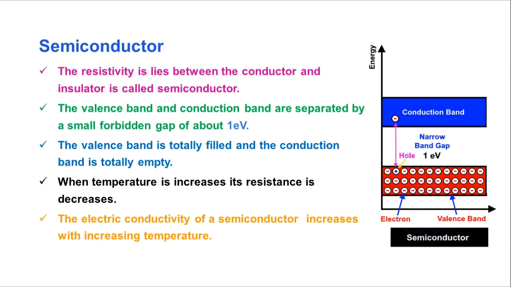Conductivity and resistance are inversely proportional. When resistance is more, conductivity will be less; when resistance is less, conductivity will be more. So the electric conductivity of a semiconductor increases with increasing temperature. These are all the points related to the semiconductor.